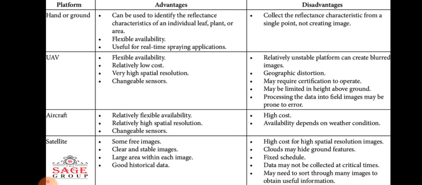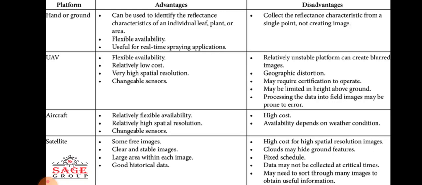Second is UAV. It is also flexibly available, relatively low cost, cheaply available. It has very high spatial resolution. Like its size and shape, it can take up very highly detailed parameters. And sensors over this platform are changeable. Multiple sensors can be used at a time. Also, sensors can be easily changed.